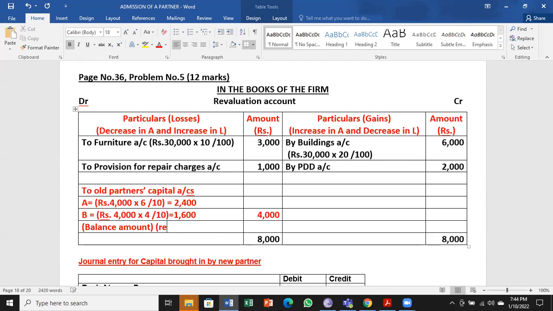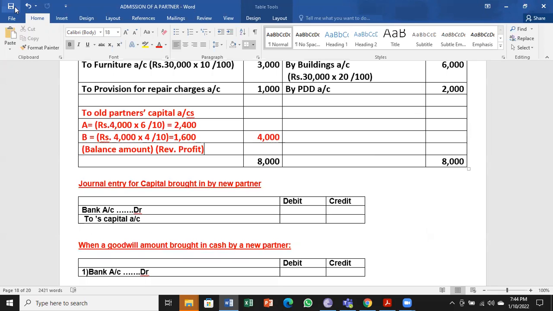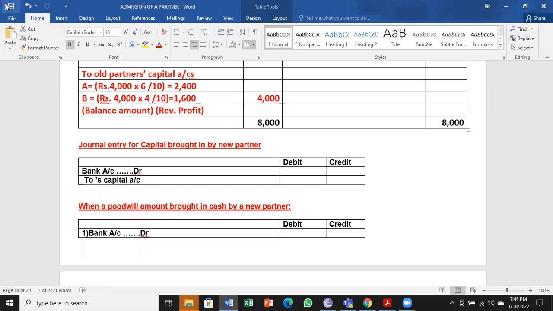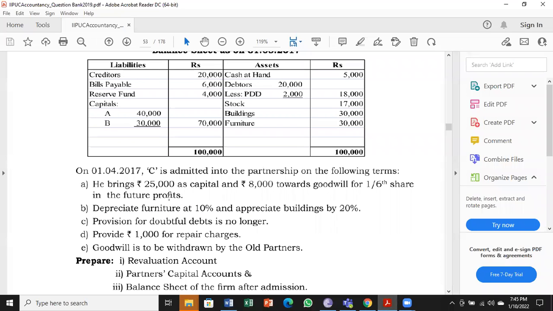It is nothing but revaluation profit, because credit is more, there's a gain is more, loss is less. So PDD is no longer required, means decrease in liability or a gain. So I have taken in the credit side. Every adjustment you have to carefully watch and work. Remember. Next, we will move on to the first adjustment.